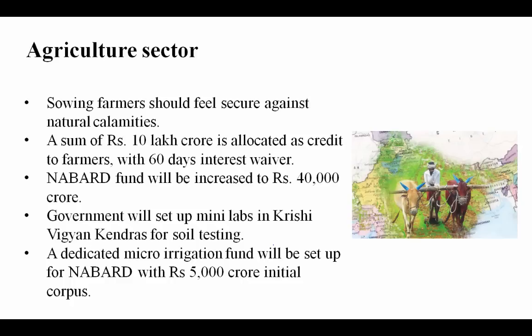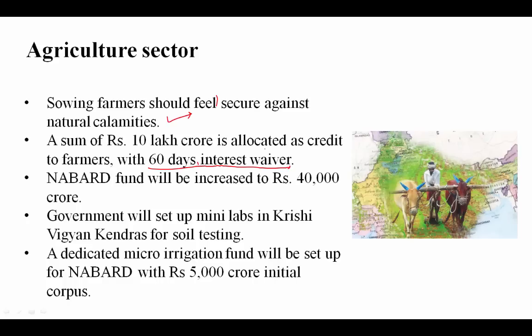Now let's see further. Agriculture sector: farmers should feel secure against natural calamities. Something was done for the farmers too, as a sum of rupees 10 lakh crore is allocated as credit to farmers with a 60 days interest waiver. 60 days interest waiver, you have to remember this. We will talk about the other things also, which are important for you. NABARD fund will be increased to rupees 40,000 crore.